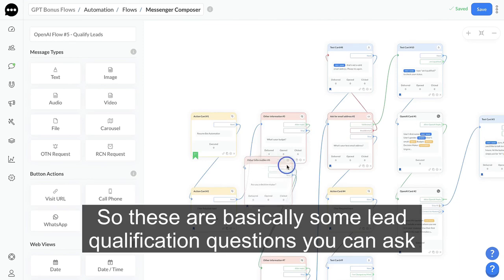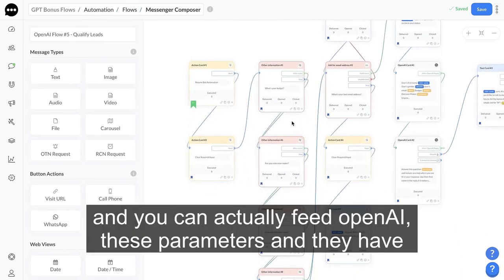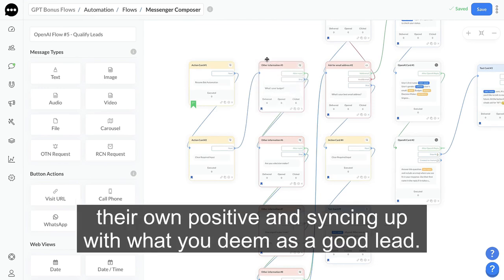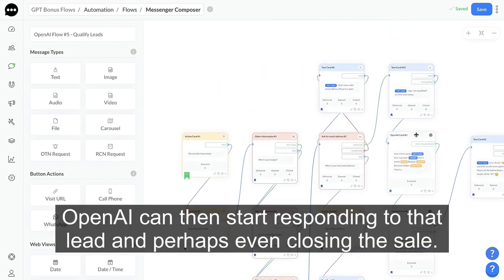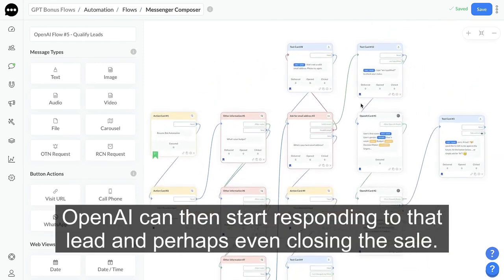So these are basically some lead qualification questions you can ask, and you can actually feed OpenAI these parameters, and if they're all positive and syncing up with what you deem as a good lead, OpenAI can then start responding to that lead and perhaps even closing the sale.